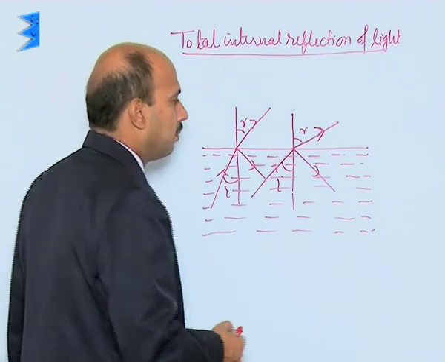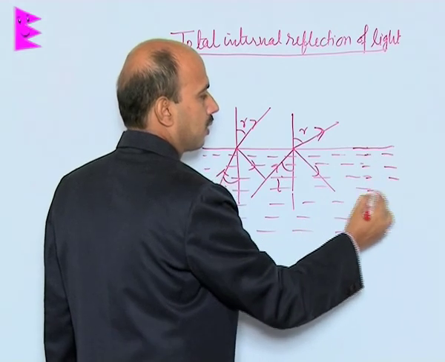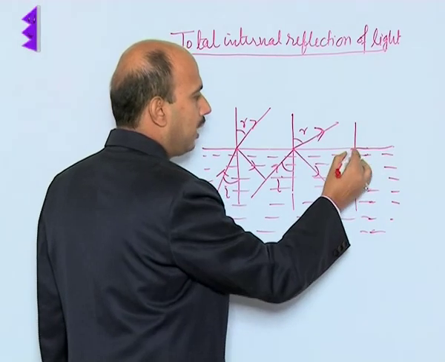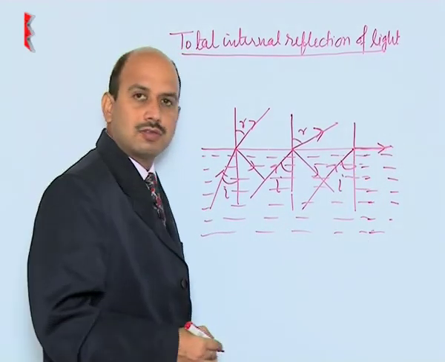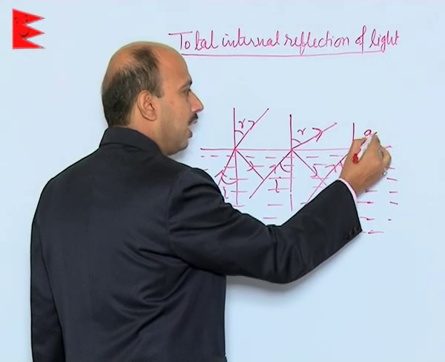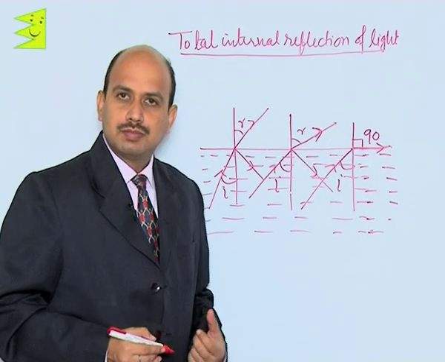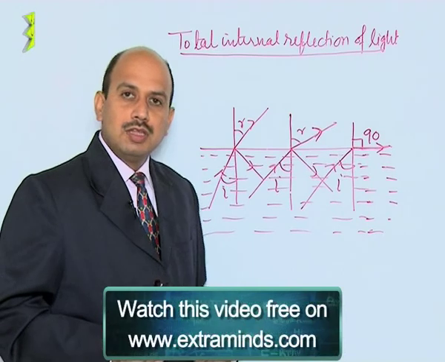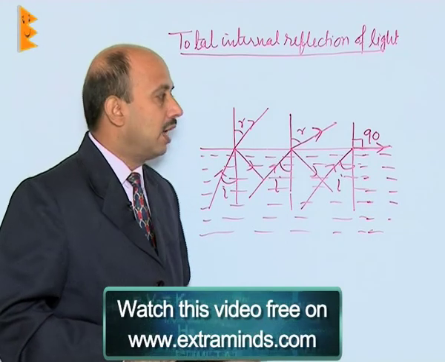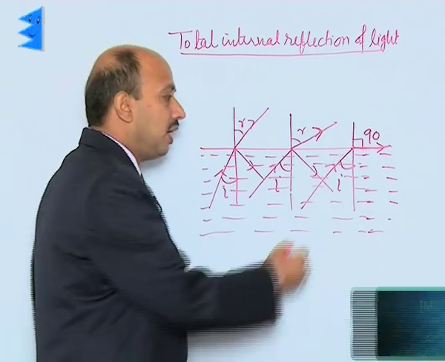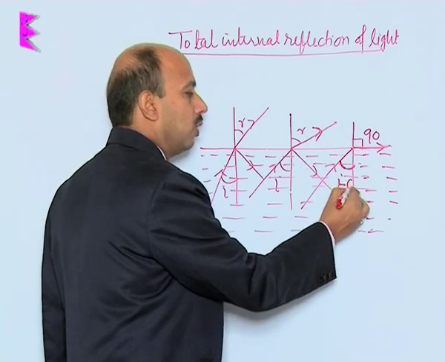Let us go for another example. Suppose the angle of incidence is like this, and the refracted ray is going like this. So, the angle of refraction is 90 degrees. So, when light travels from denser to rarer medium and we keep on increasing the angle of incidence, we find that at a certain angle of incidence, the angle of refraction is 90 degrees. This angle of incidence is known as the critical angle. So, in this case we can say I is equal to C.